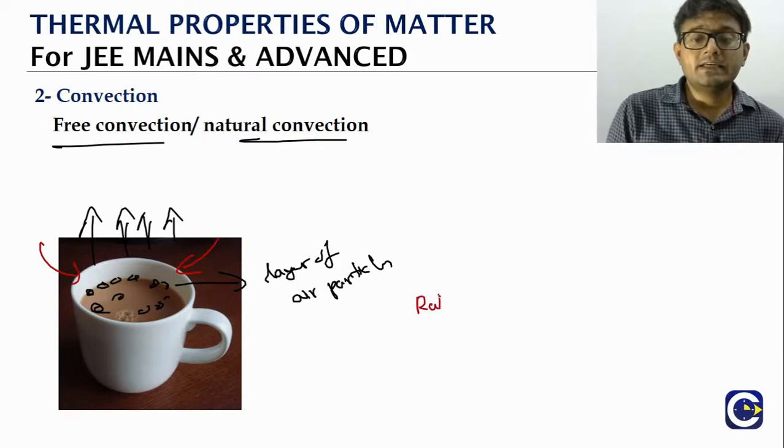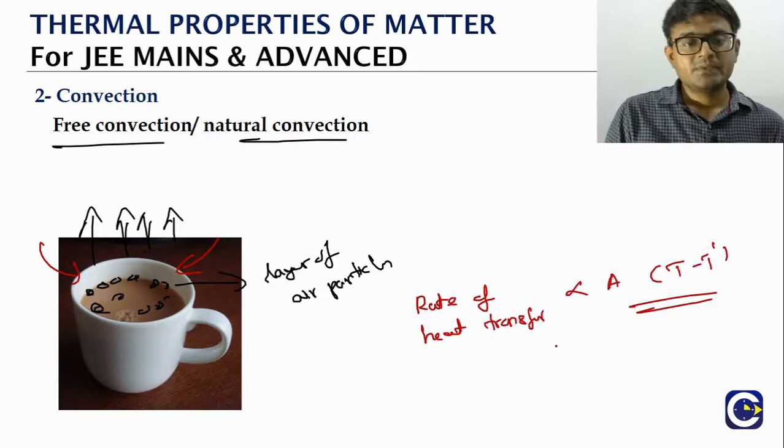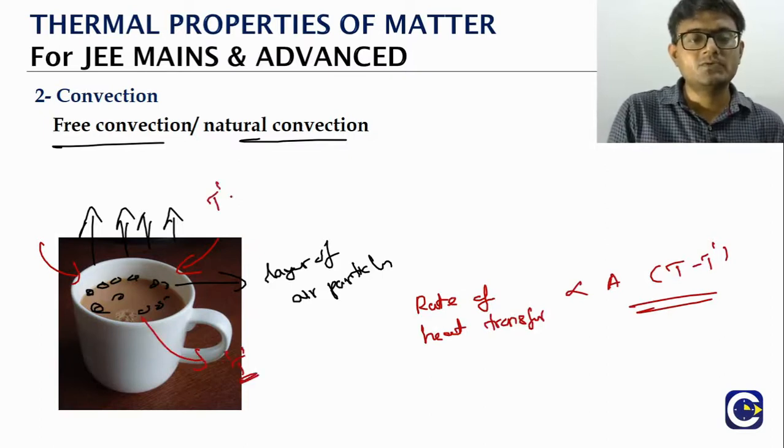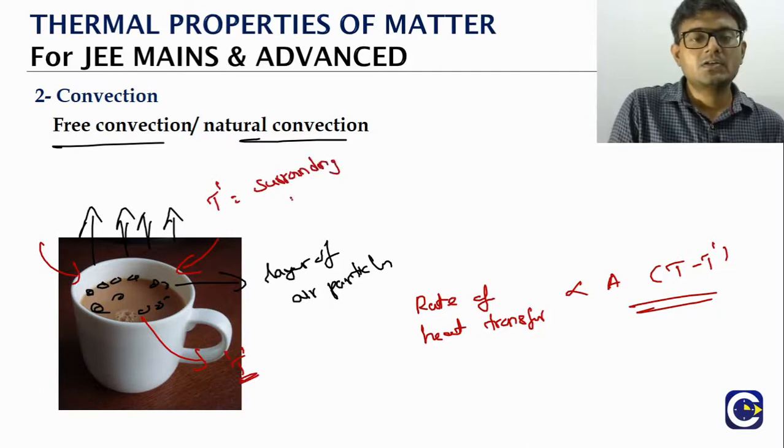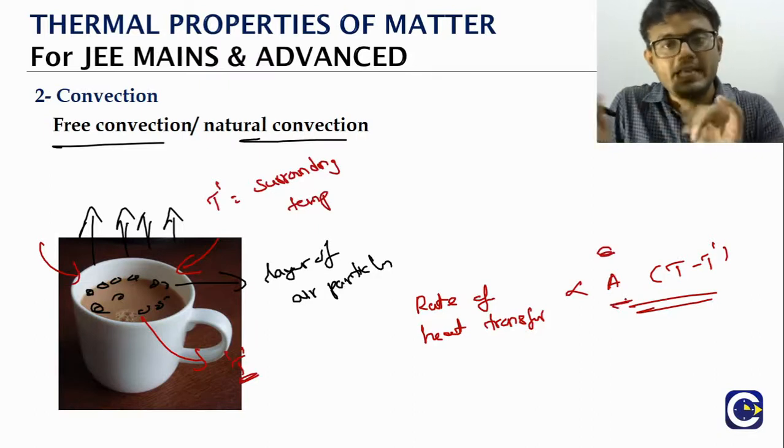So again the same thing. The rate of heat transfer is directly proportional to area and proportional to temperature difference. Temperature difference here means T is the coffee temperature and T dash is the surrounding temperature. One thing we can notice is that it is directly proportional to area.